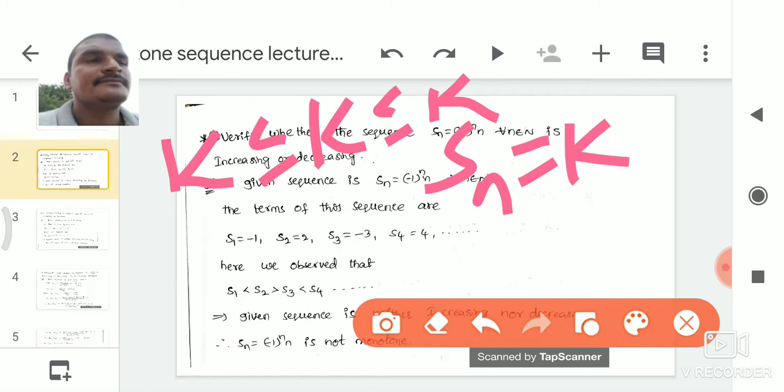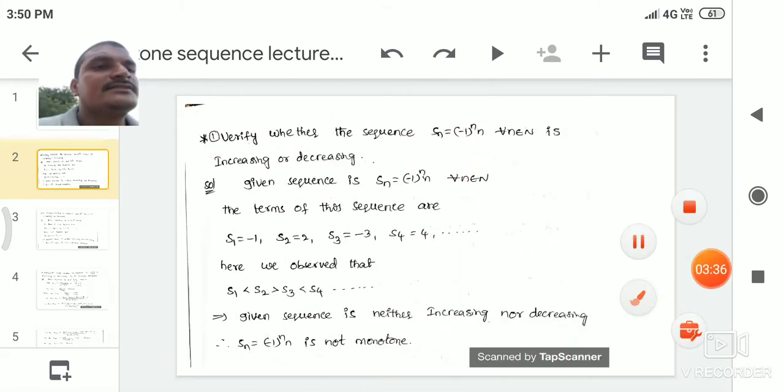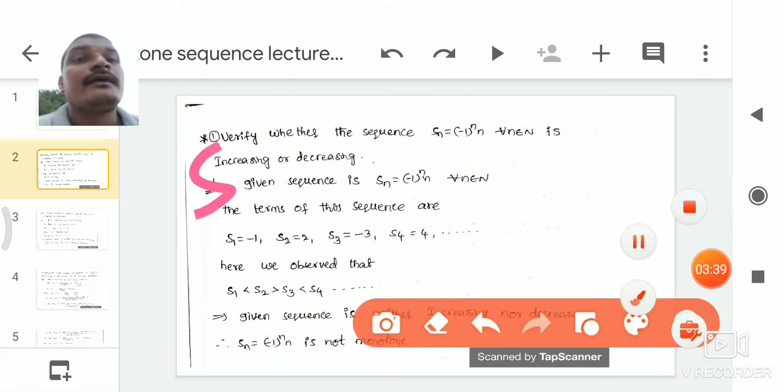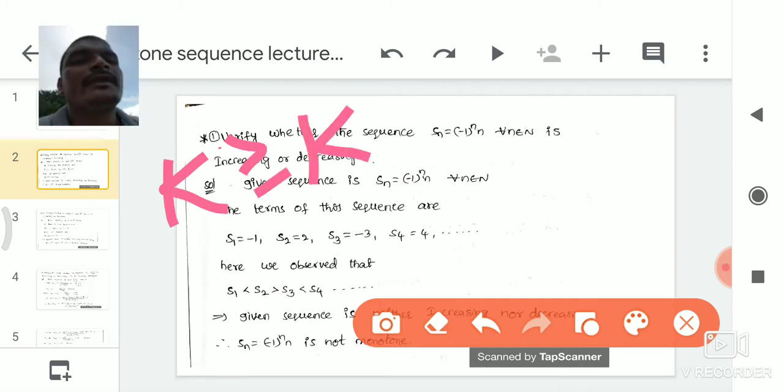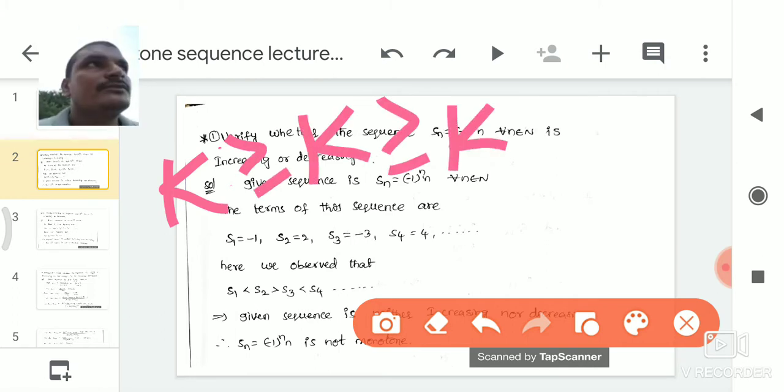From this we say that this sequence is an increasing sequence. We can also write it as k is greater than or equal to k, greater than or equal to k, and so on. From this condition we say that the constant sequence is a decreasing sequence. So every constant sequence is both increasing and decreasing.